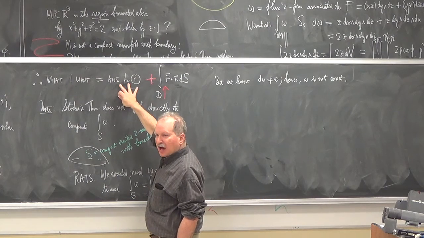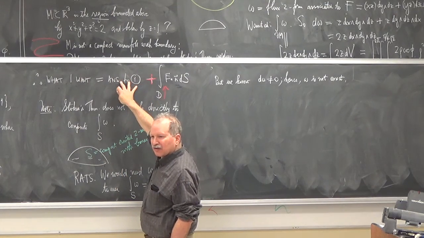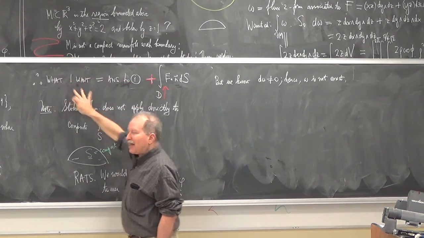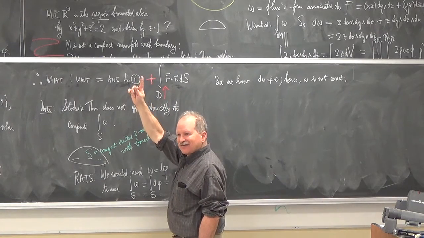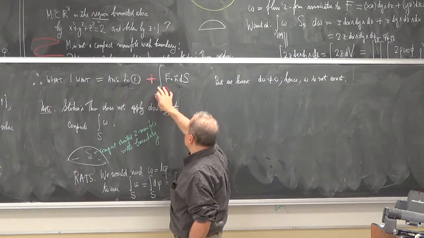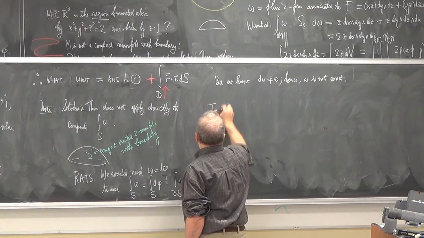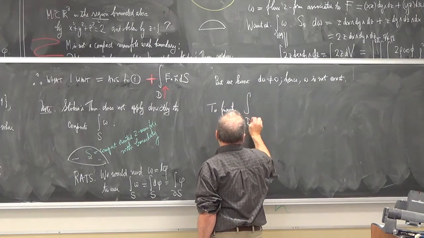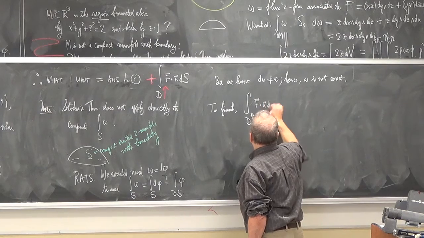So this is the sum of what comes out the top plus what goes out the bottom, and that we computed by doing a triple integral. If I want just what comes out the top, I want to add back in what came in the bottom. Okay, and then I've got it. So how do we do this calculation? To finish, how do we do the integral of what comes in the disk?